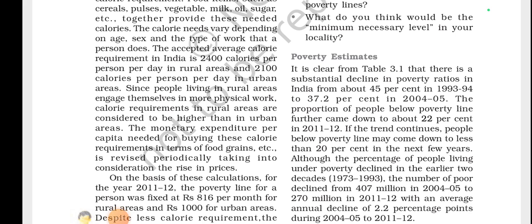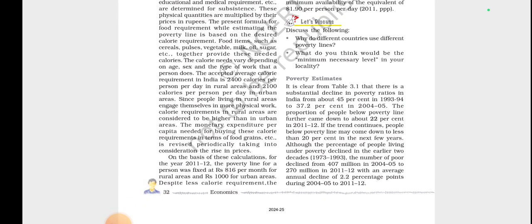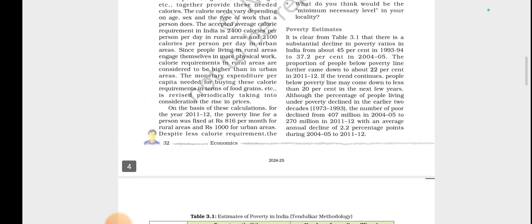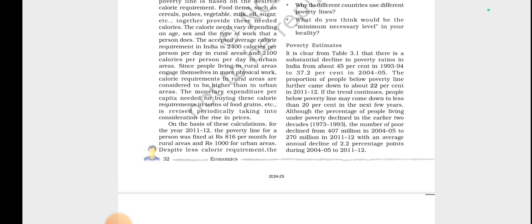Okay, the poverty estimate is clear from Table 3.1. You can see in Table 3.1 that the poverty ratio is declining. The poverty ratio in India fell from about 45% in 1993 to 37.2% in 2004-05, which shows that it is declining.